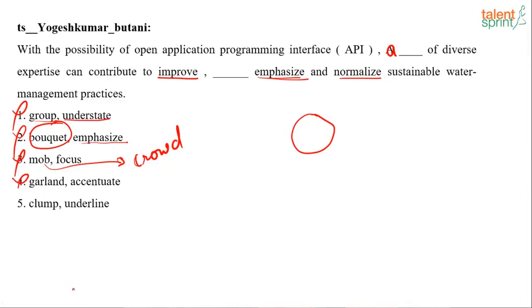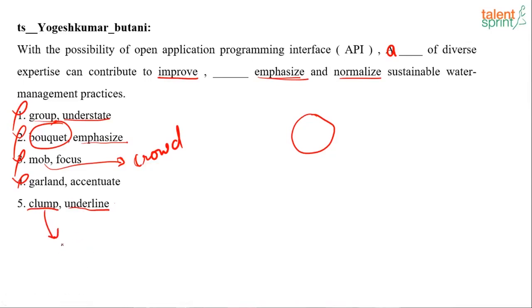Fifth one, however, underline, emphasize, because we are talking about stressing on something: improving, stressing, normalizing. So the fifth one seems to be the suitable option. Here the word clump, what is the meaning of the word clump?